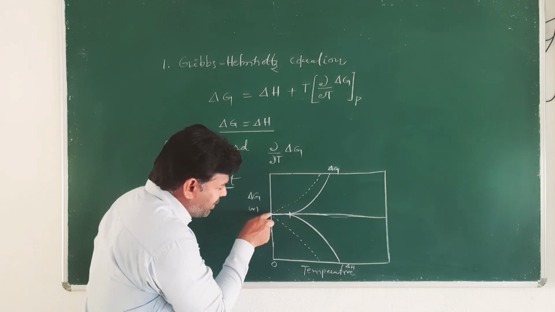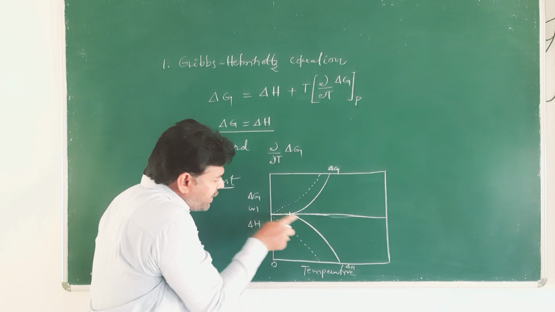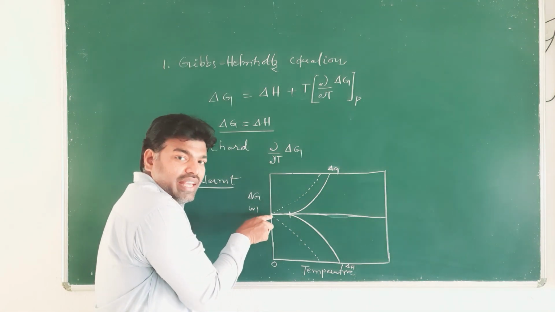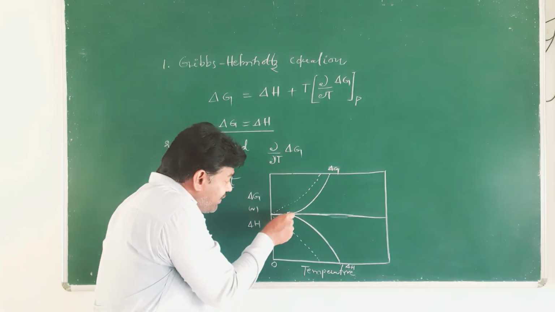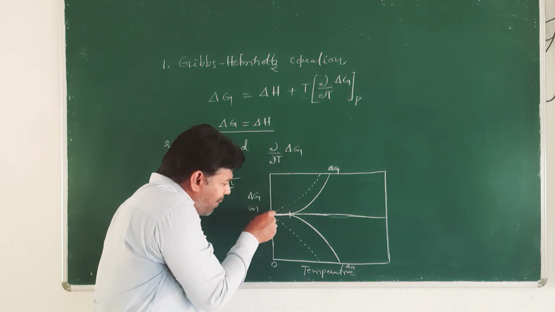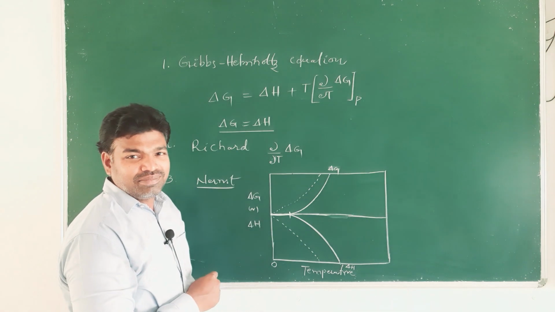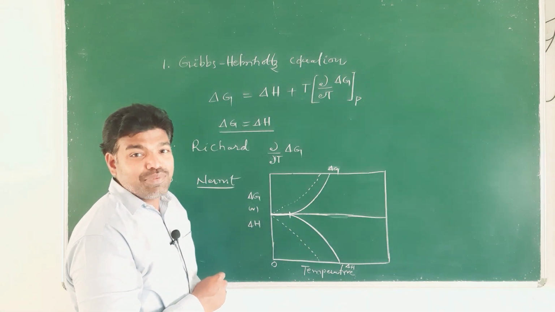This is the 0 temperature, and these two coincide with one another and run together up to absolute 0 temperature.